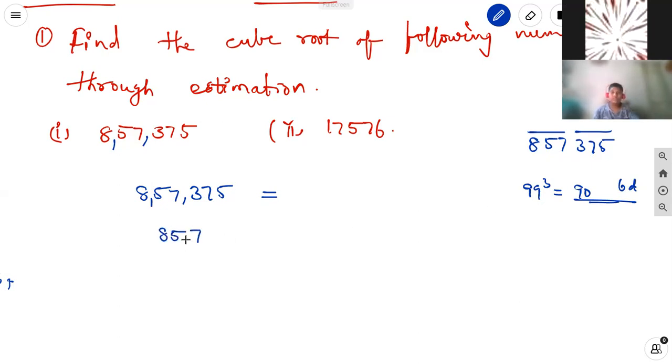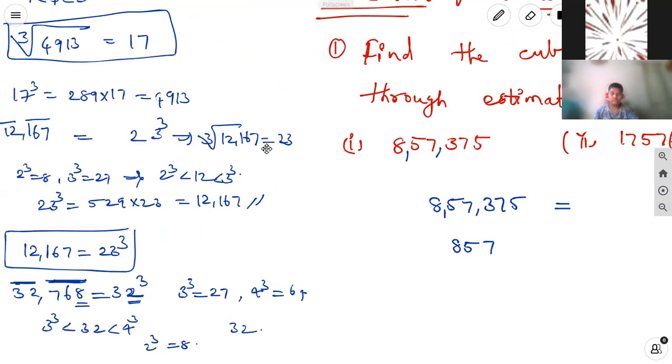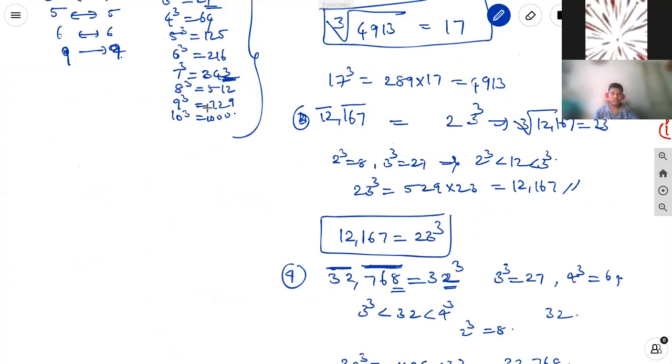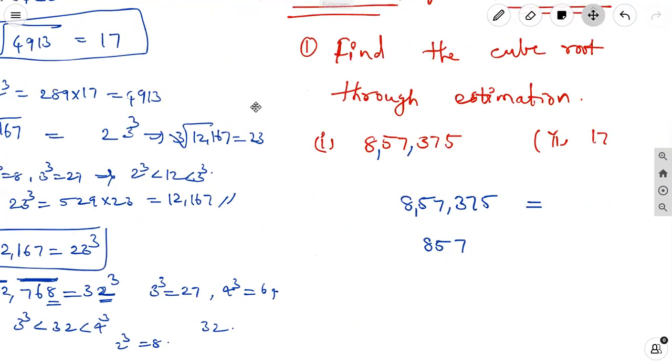857 as a bar. And again we can recall the nearby cubes, which we already discussed: 729 and 1000. The 857 lies between 9 cube and 10 cube.